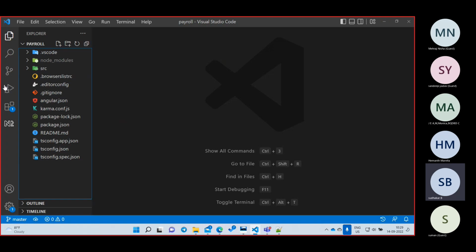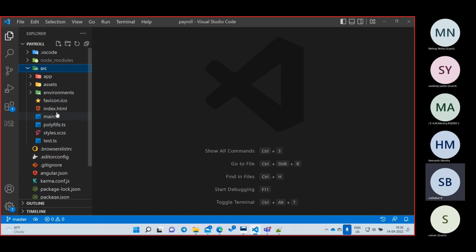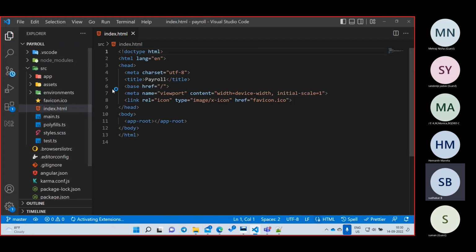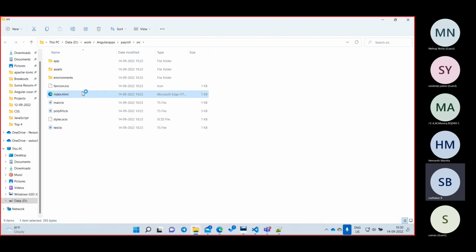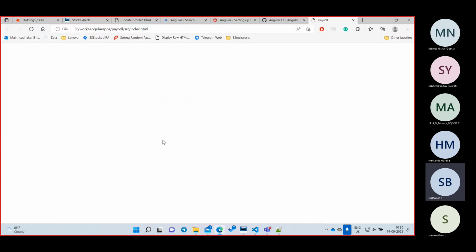Now I need to start my project, right? How are we going to start it? If you open your src folder, there is one HTML file. How will I see our output? We would right click, reveal in Explorer and open it, right? If you do it like this, you will not get any output in an Angular project. We have to run it through Node only. We cannot right click and open our file name.